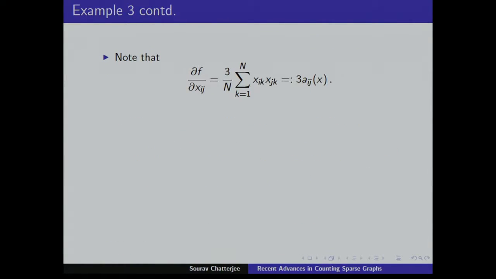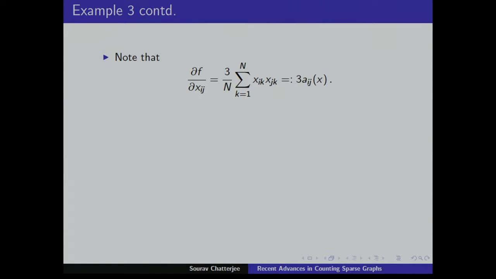So if you take the derivative of f with respect to xij, this is exactly what you get. It's basically the fraction of common neighbors of i and j. If you take any i and j, look at the number of common neighbors of i and j, divide by n, so you get a number between 0 and 1, multiply by 3, that's okay. So to each edge, you're attaching a weight, which is between 0 and 1, which is the number of common neighbors of the two endpoints divided by n.